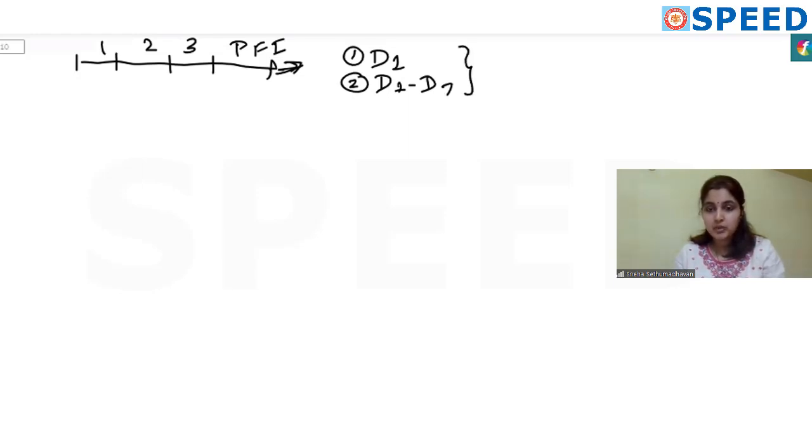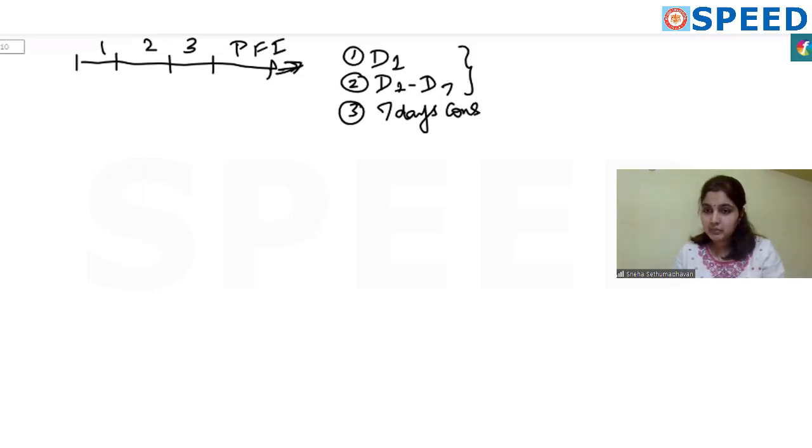Now both these points are important because if you remember from physiology, it is in the first week that the follicles get recruited and they become big. One of them forms the Graafian follicle and then causes ovulation. Since OCP acts by preventing ovulation, this is the reason why these 2 points are important. You start it on day 1, that is immediately after the pill-free interval is over, and it is important to take the first 7 pills of the first week continuously without fail. And the third principle is that for the OCP to be effective, to start acting, you need to take it for 7 days consecutively, that is continuously.